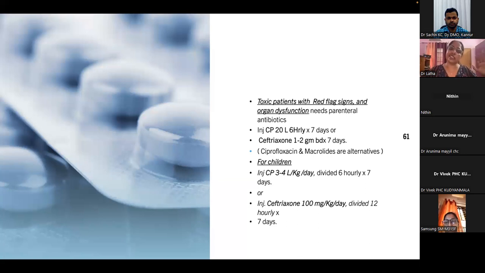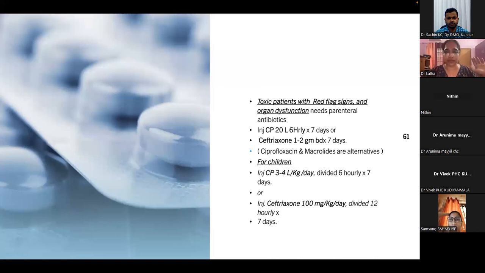But still, even after 48 hours, the fever persisted. By the 7th or 8th day, we had sent for IgM lepto, and it came as positive. Then we stopped ceftriaxone and started the patient on CP. The patient was getting oral doxycycline also, but there was no improvement. We started the patient on crystalline penicillin, and after the second dose itself, the fever just came down. So I don't know, if the patient is not allergic, CP is the best drug.